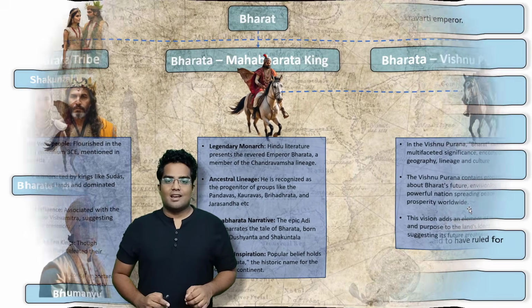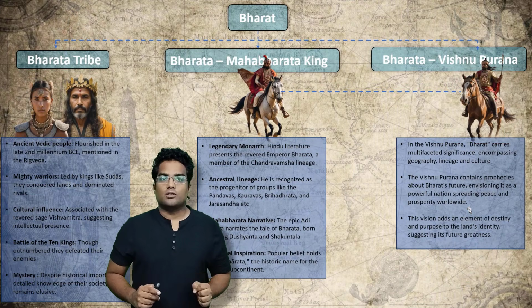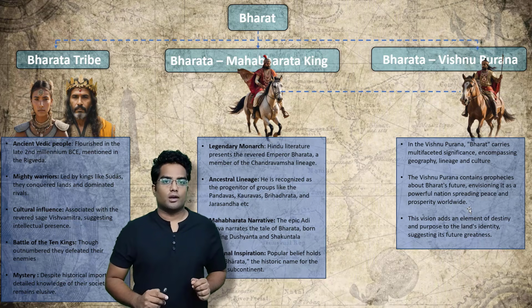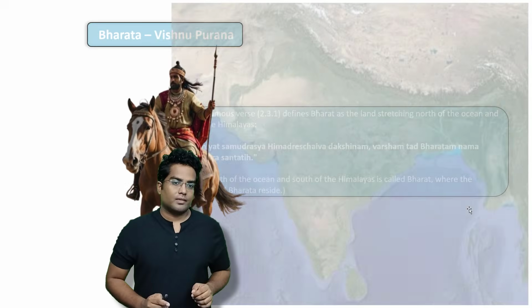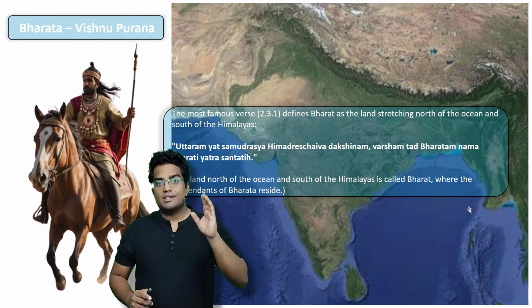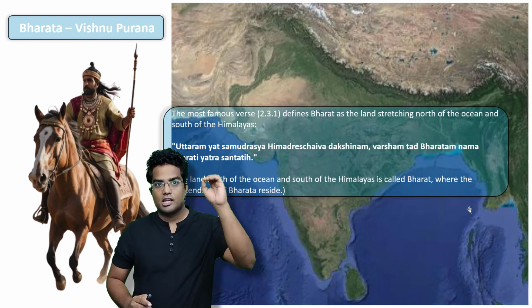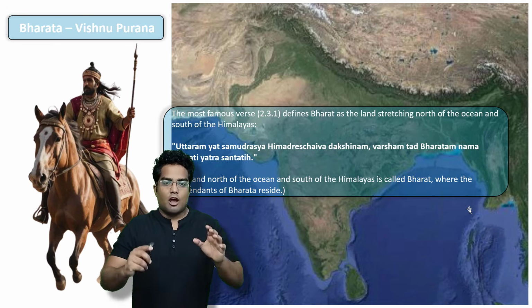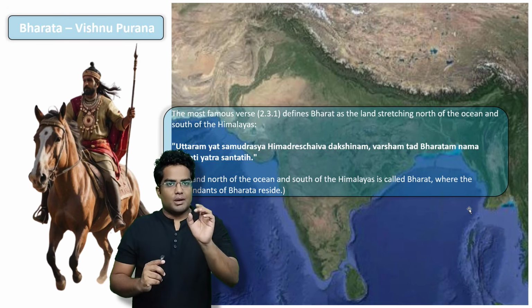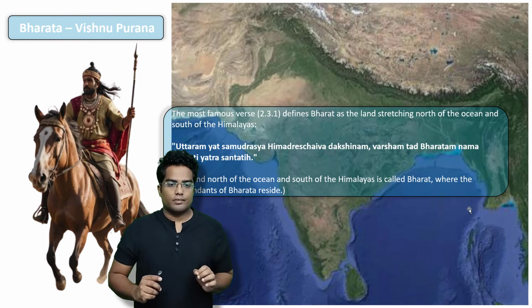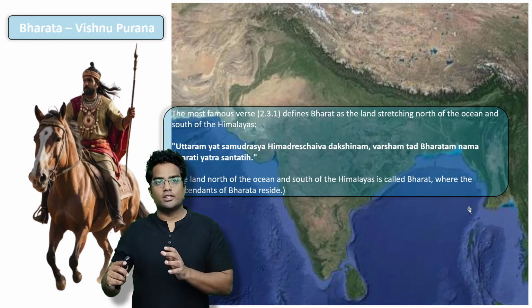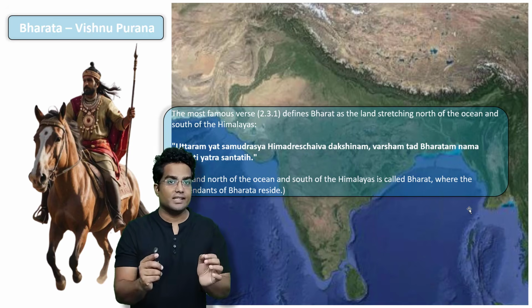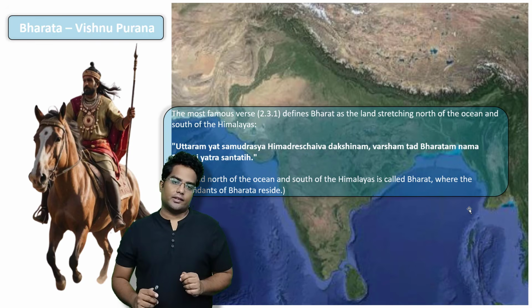All right. So now let's focus on the third part, that is Bharata, King Bharata mentioned in Vishnu Purana. So who is this guy? This guy may be the same guy that is mentioned in Mahabharata, or he can be a completely different guy. Now Vishnu Purana mentions a line about Bharata. The land north of the ocean and south of the Himalayas is called Bharat, where the descendants of Bharata reside.